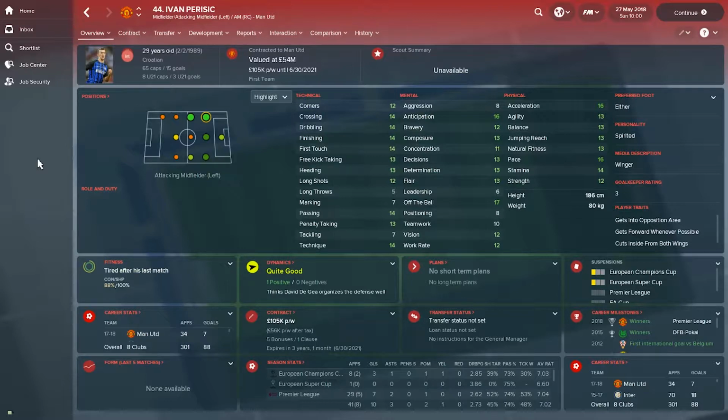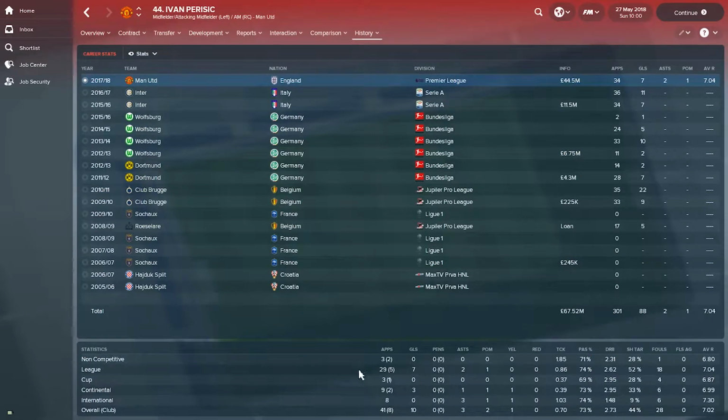Next, let's see how Ivan Perisic performed in that season. So as we can see from his career stats, he played an overall 41 games as a starter and 8 games as a sub with a total average rating of 7.02, which is not bad considering he's a new signing. In the Premier League, he played in 34 games, scoring 7 goals, making 2 assists and taking one player of the match award along the way. Also, he finished as champion, so we must add that to the list.